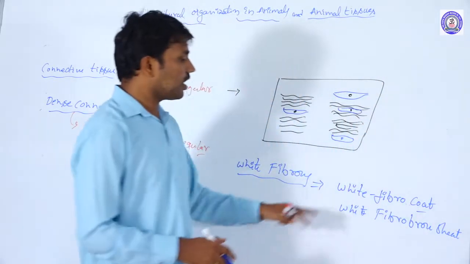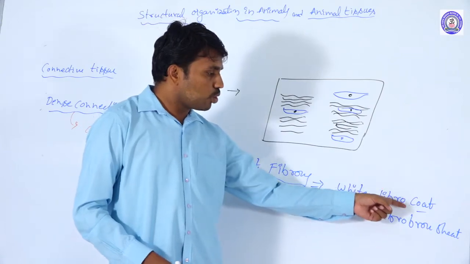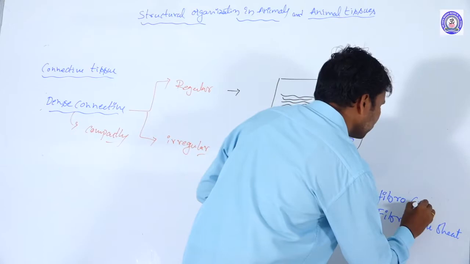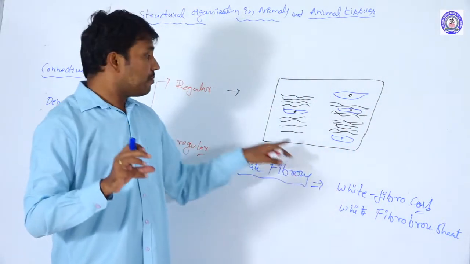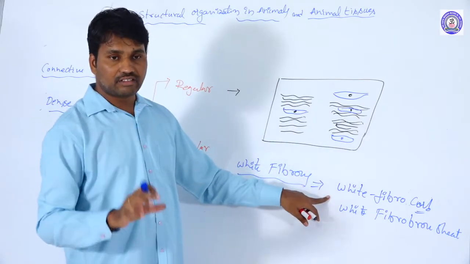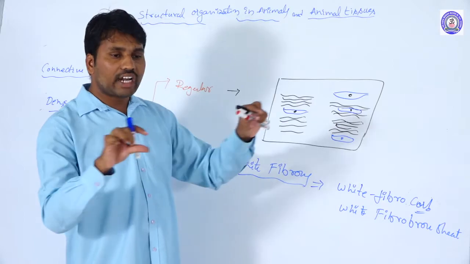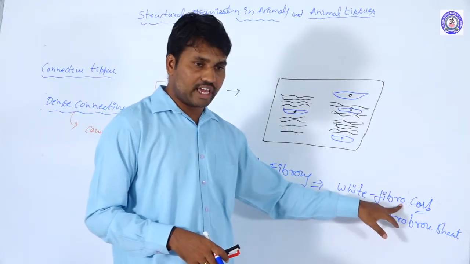White fibrous cord means the fibers are arranged as a bundle, and totally this connective tissue forms a rod-like or bundle-like structure. Example, the white fibrous cord is the